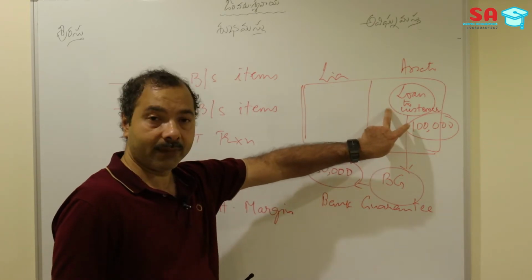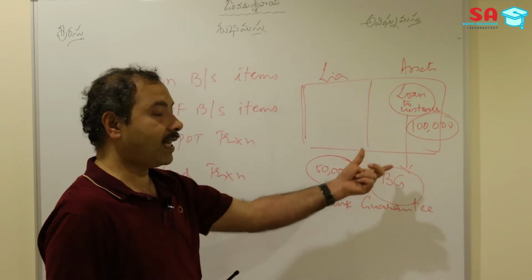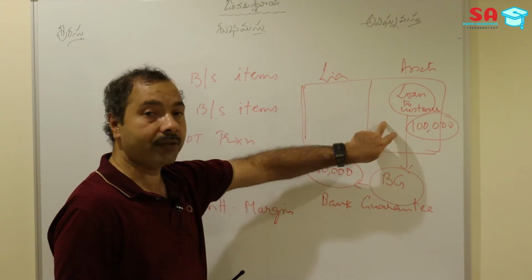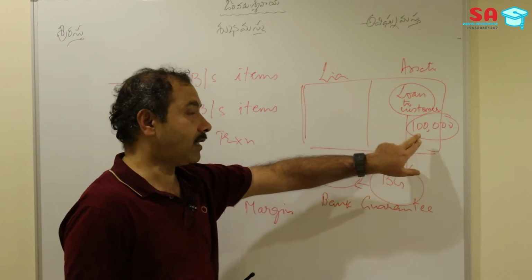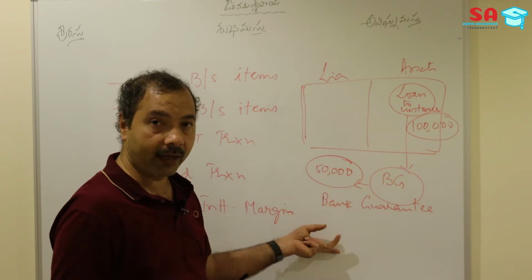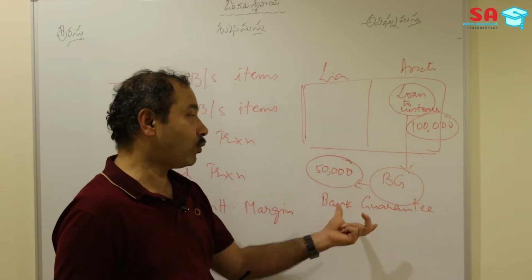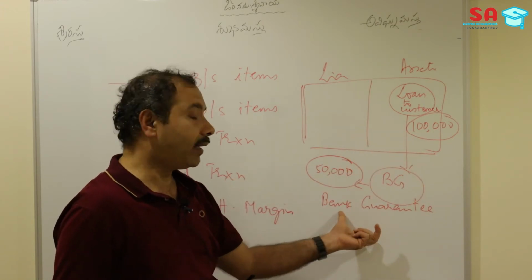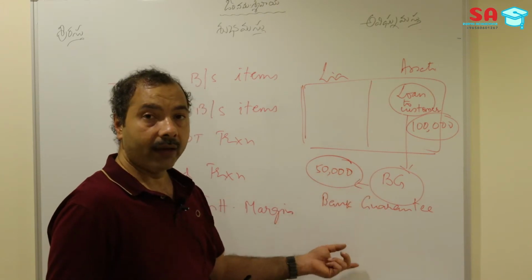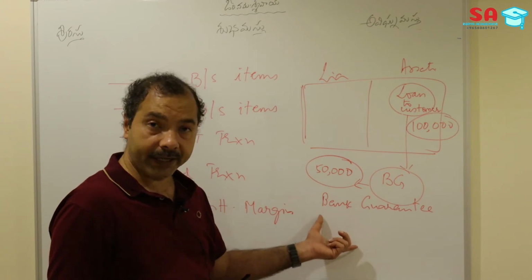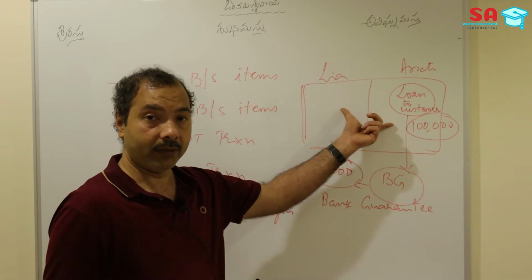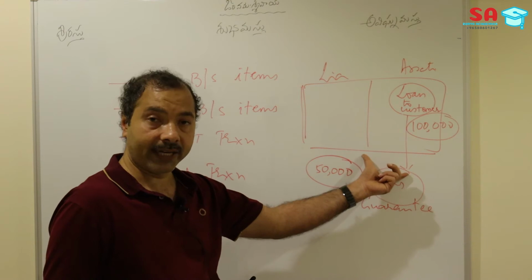So basically the loan to the customer is on balance sheet, and any guarantee given to the same customer, which is nothing but the bank guarantee, is off balance sheet, which means it is not within the balance sheet as of now. In future, if the customer doesn't pay this 50,000 to the other organization to whom the bank has given the guarantee, then the bank has to pay the money, because the bank is standing as a guarantor on behalf of the customer. So any guarantees, any letter of commitment, any lines of credit to the customers or the corporate companies are all outside the purview of the balance sheet. These are all examples of the off balance sheet exposures of the bank.